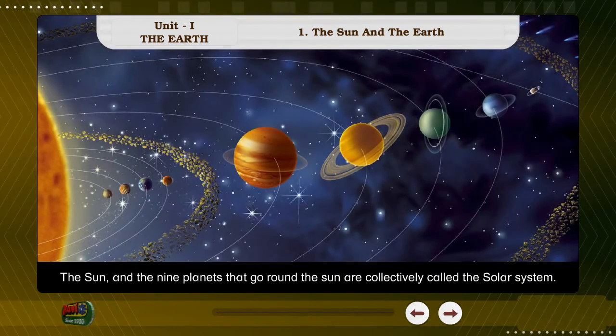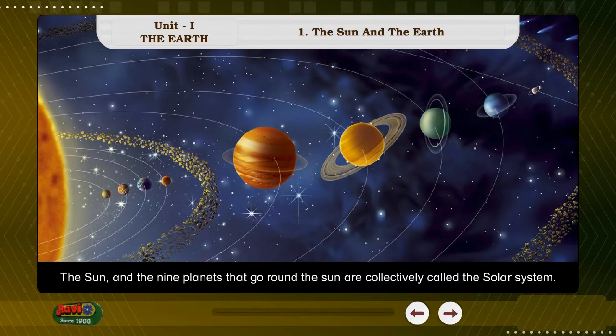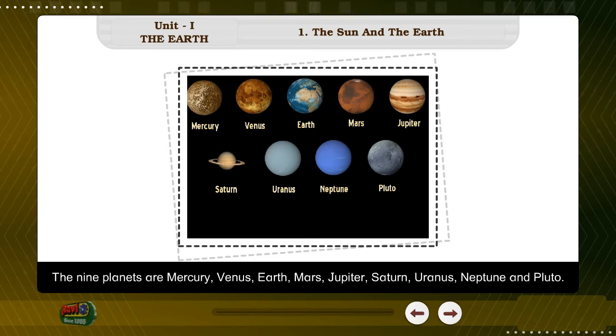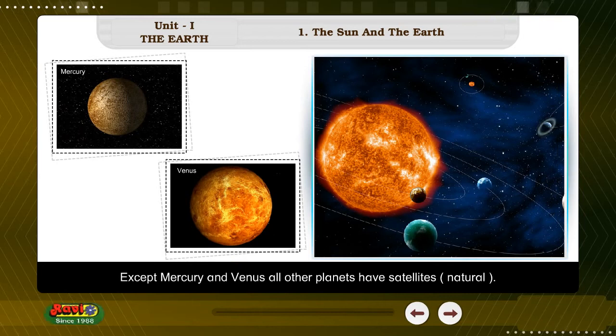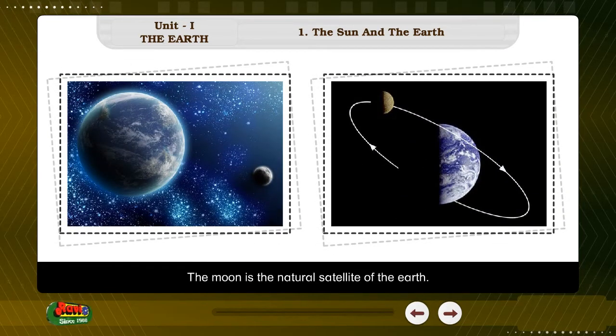The Sun and the 9 planets that go round the Sun are collectively called the solar system. The 9 planets are Mercury, Venus, Earth, Mars, Jupiter, Saturn, Uranus, Neptune, and Pluto. There are many other smaller planets that go round the Sun called asteroids. Except Mercury and Venus, all other planets have natural satellites. The Moon is the natural satellite of the Earth.